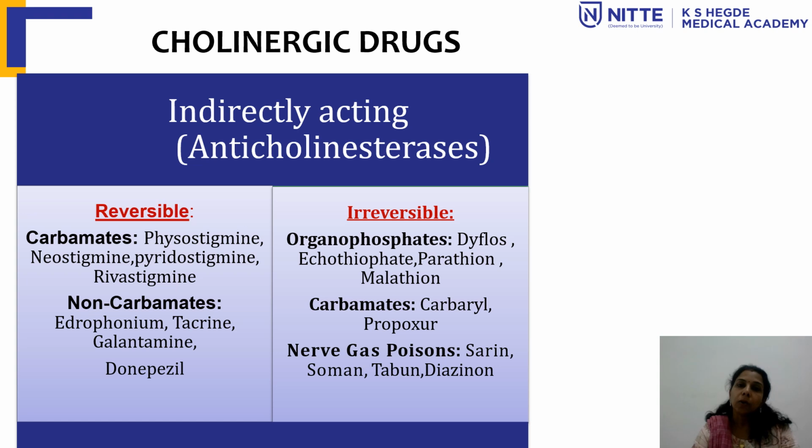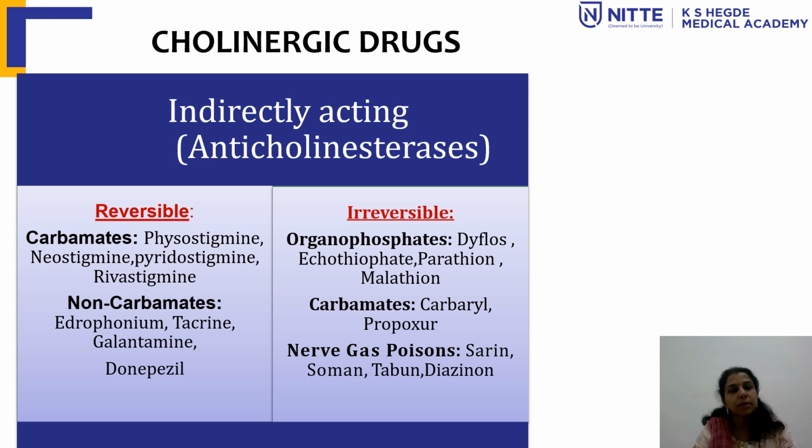Indirectly acting cholinergic drugs, or indirectly acting cholinergic agonists, are also called anticholinesterases. From the name itself, you will come to know what they are. They act by inhibiting the cholinesterase enzyme, which hydrolyzes acetylcholine. So by inhibiting that enzyme, it increases the level of acetylcholine in our body. They are classified into reversible and irreversible. The reversible ones are carbamates and non-carbamates.